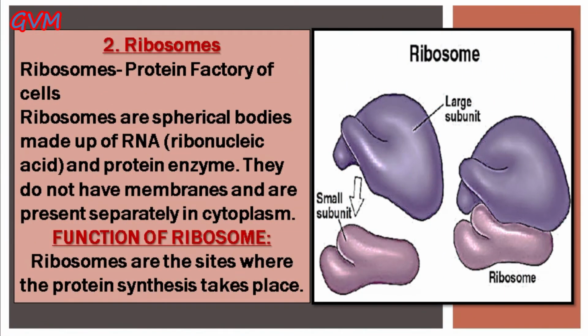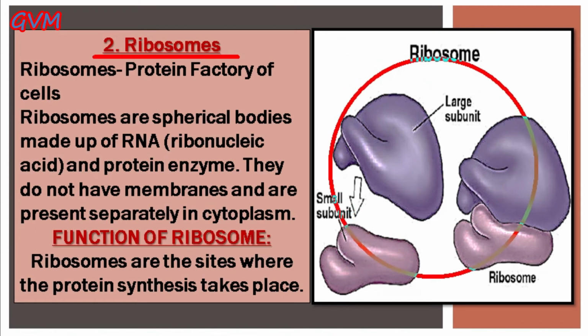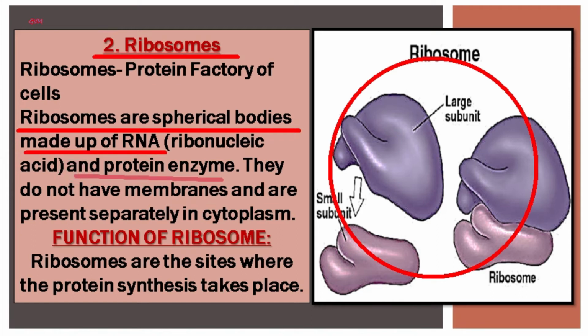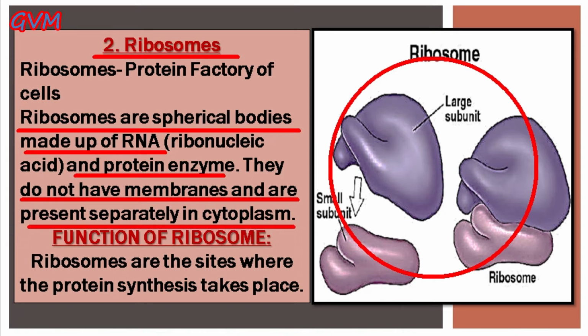Now students, the second cell organelle that is generally present in both the plant and the animal cells is ribosomes. Students, these ribosomes are the protein factory of cells, meaning to say, these ribosomes synthesize protein in a cell. And students, generally these ribosomes are somewhat spherical in shape and made up of RNA and protein enzyme. The most interesting thing about these ribosomes is that they don't have any kind of membrane and they are present separately in the cytoplasm.